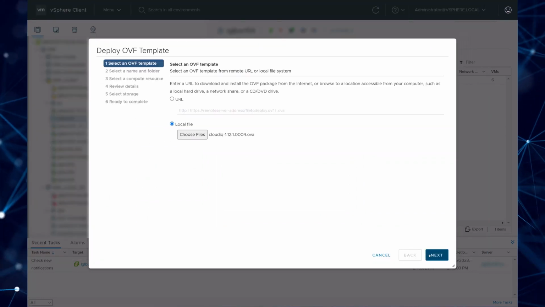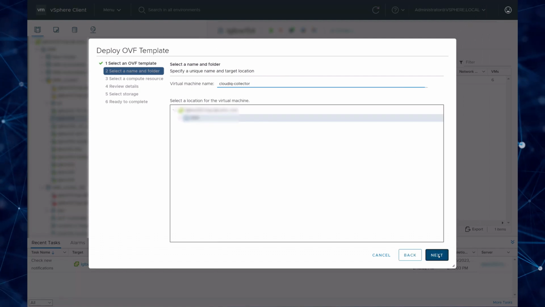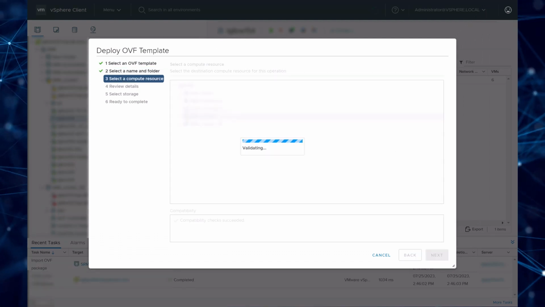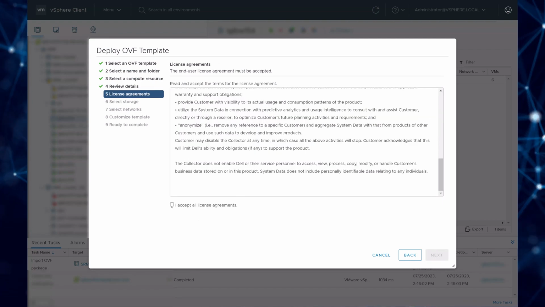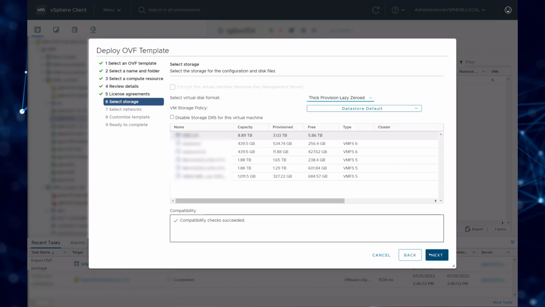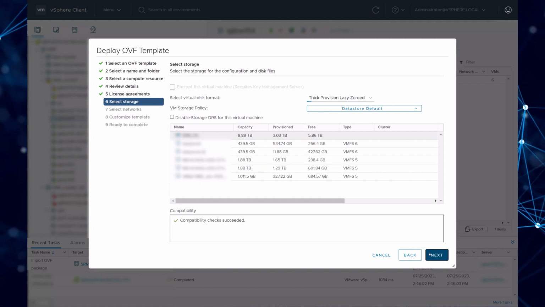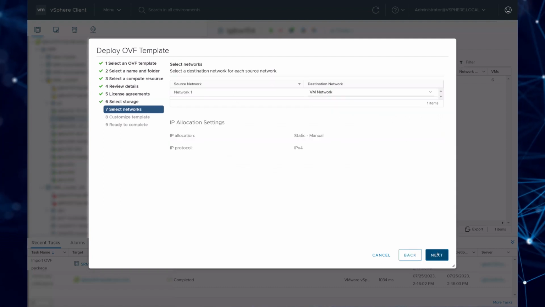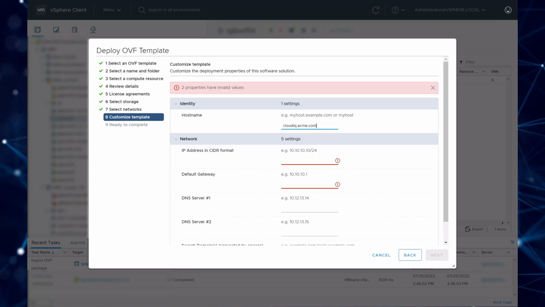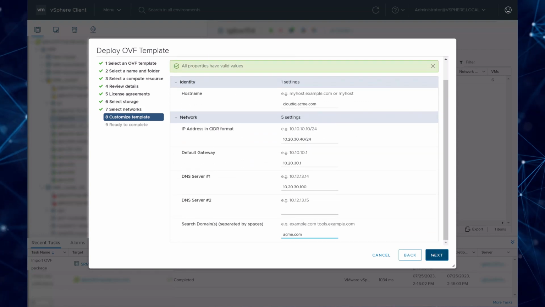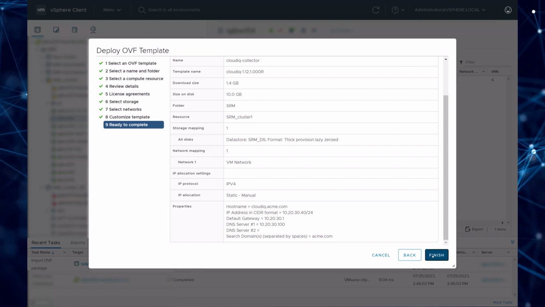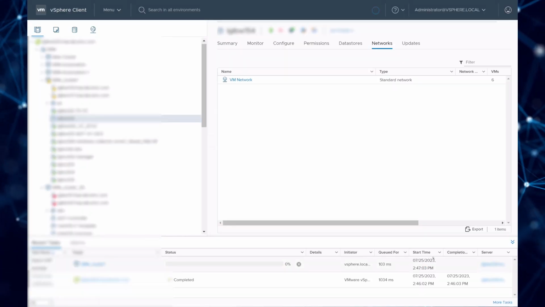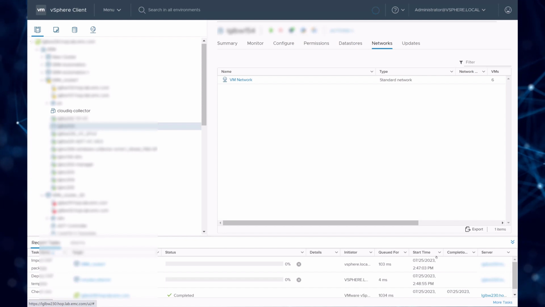Step through the deployment wizard. After entering the name and selecting a location and cluster, review the details and accept the license. Select the storage and destination network, and then enter the host name and networking information. Note that the IP address must be entered in CIDR format. Review the settings and select Finish to deploy the collector. After the vApp is fully deployed, power on the VM.